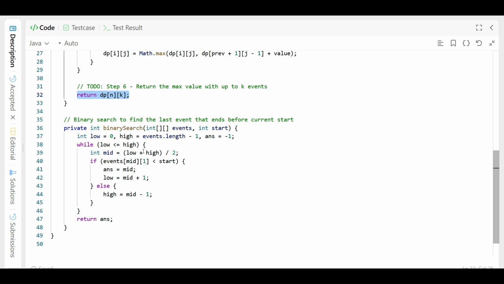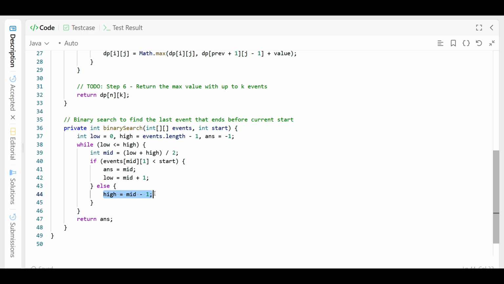This is your binary search from where you find the index. We have to find low and high, and we keep checking the value. We find the mid. If the event at mid, index 1, is less than the start, we set the answer to mid and increase low.